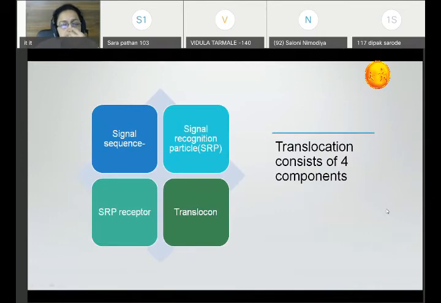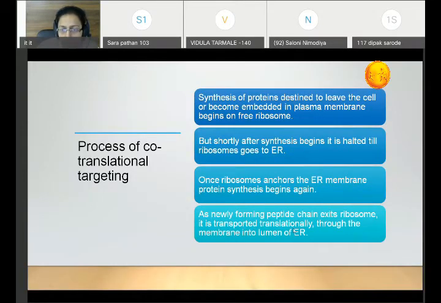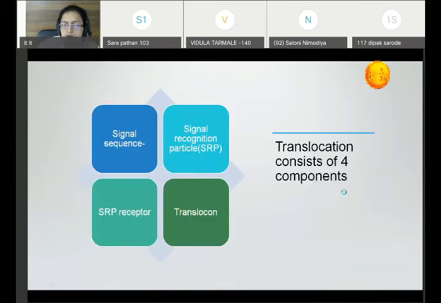Now this translocation of the protein, listen to me carefully, this transportation of the protein through the membrane into the lumen of the endoplasmic reticulum, has four components. This process is called translocation.